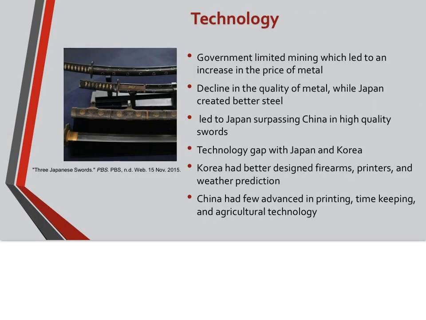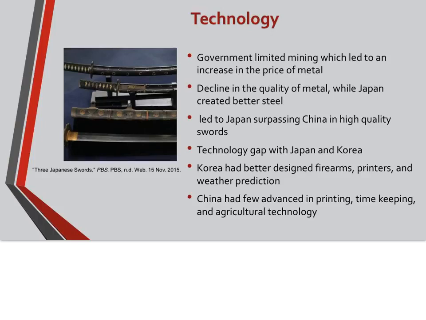The government began to limit mining, which led to an increase in the price of metal and a decline in the quality of metal, while Japan started to create better metal. This led to Japan surpassing China in high-quality swords, and there is a definite technological gap with Japan and Korea.